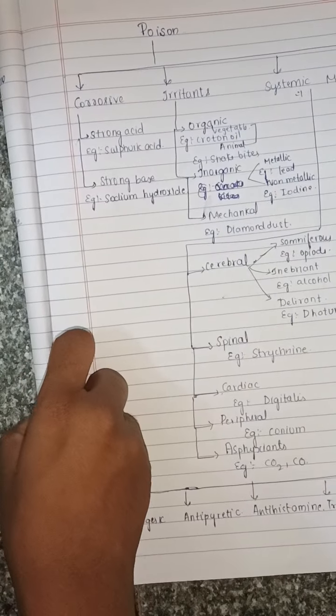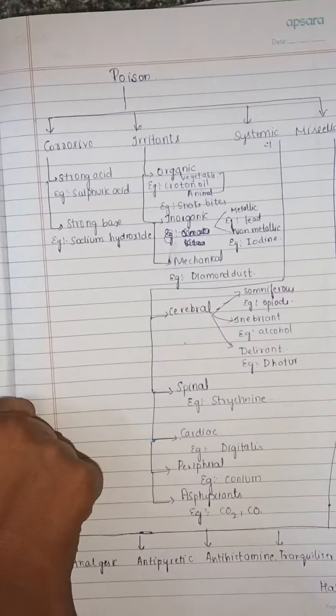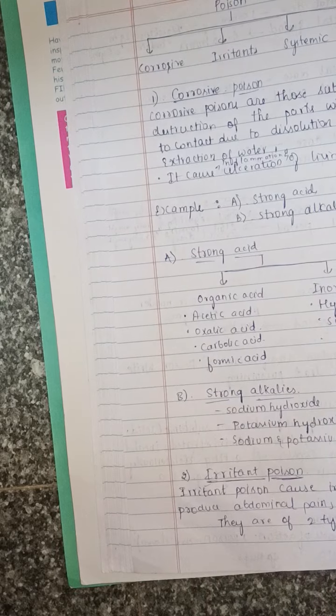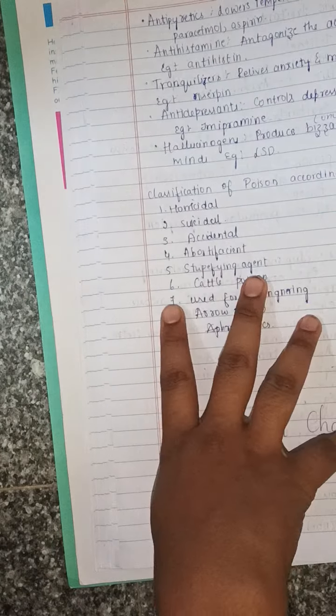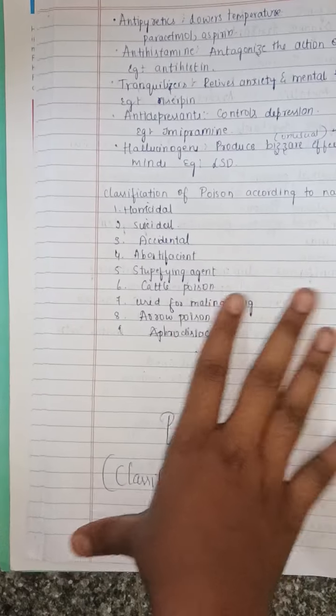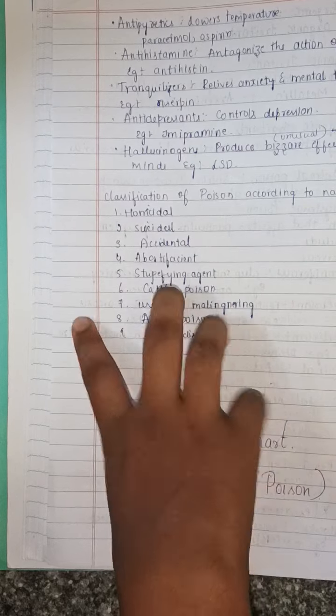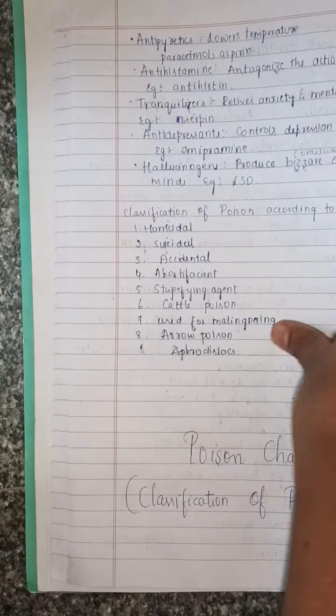And you should write a poison chart. This is the poison chart that you should mention. So this is about the miscellaneous. First you should write analgesic. The example for analgesic is acetaminophen, which you can easily find in the most commonly used tablets.